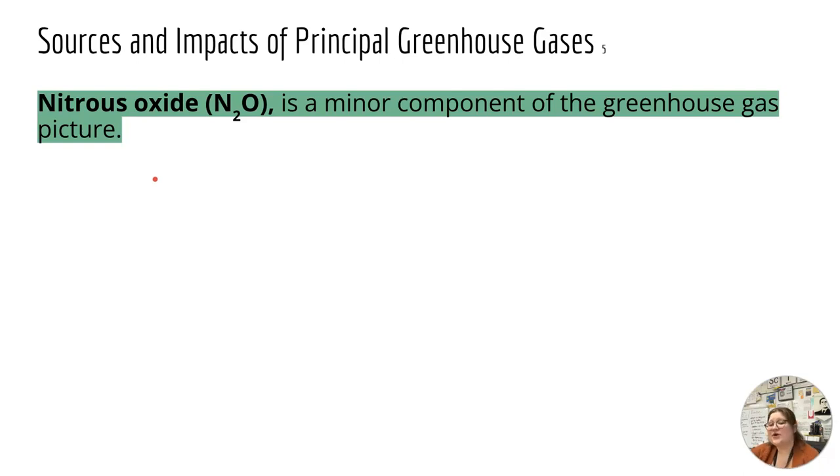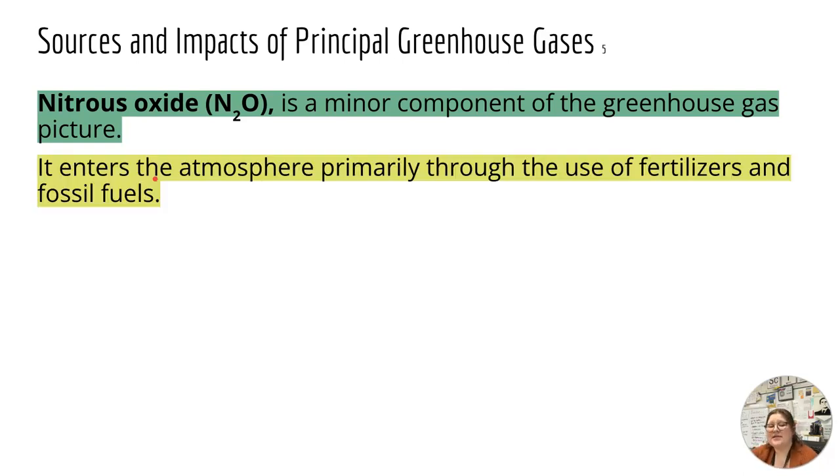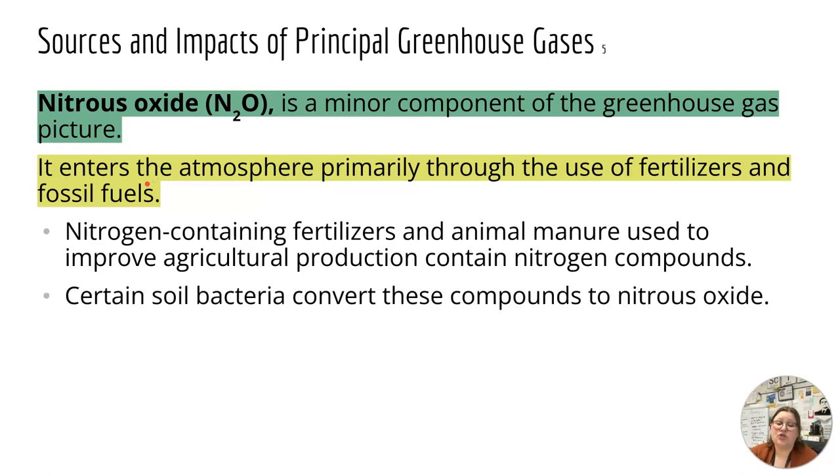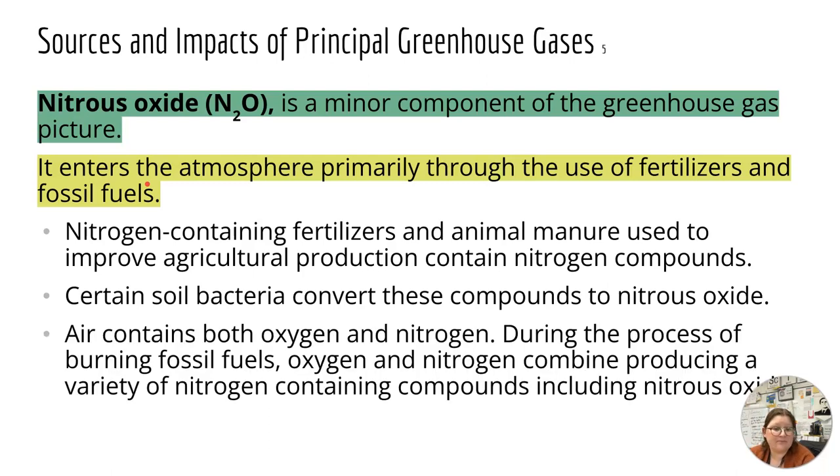Nitrous oxide is the third. It's a minor component of the greenhouse gas picture, and it enters the atmosphere primarily through the use of fertilizers and fossil fuels. And nitrogen-containing fertilizers and animal manure used to improve agricultural production contain nitrogen compounds because plants need nitrogen to grow. And certain soil bacteria can convert these compounds to nitrous oxide.